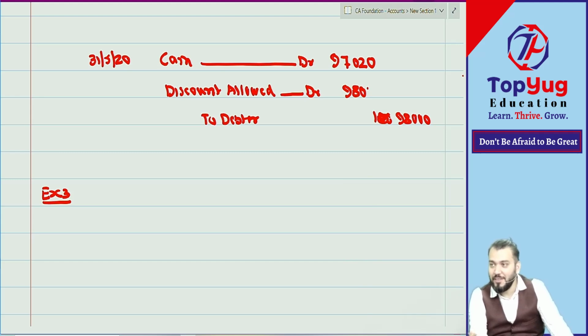Are you doing revision from the beginning? Means from the beginning transactions.